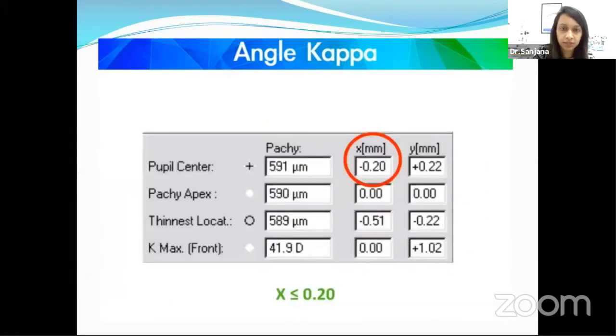Now, when we look at this pachymetric map, we have something called the pachymetry of the pupillary center. Now, we have to look at the x coordinate of the pupil center. And if this x coordinate is lesser than 0.2, that means to say that the angle kappa is less than 5 degrees. So anything more than 0.2 indicates that angle kappa is more than 5, though we do not know what would be the exact value, but at least roughly we'll know whether it's normal or high.